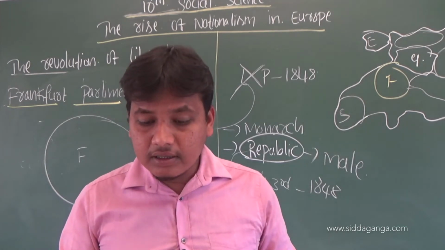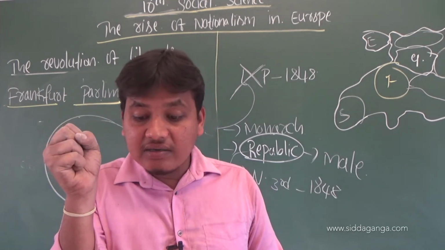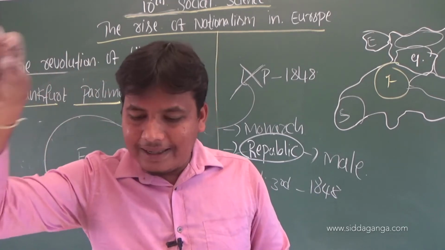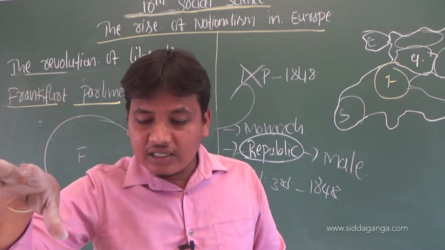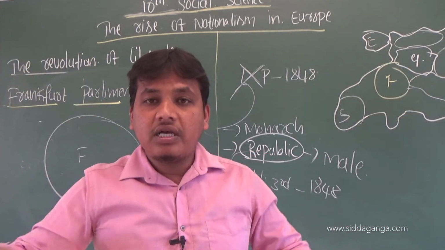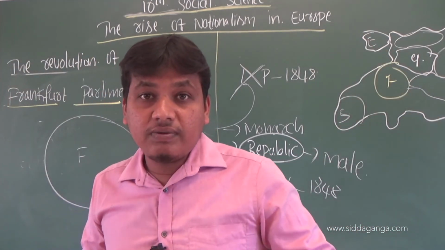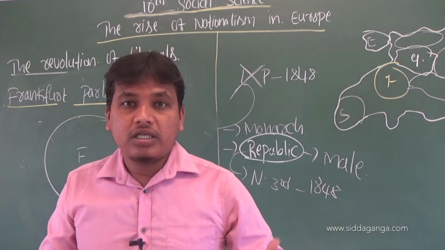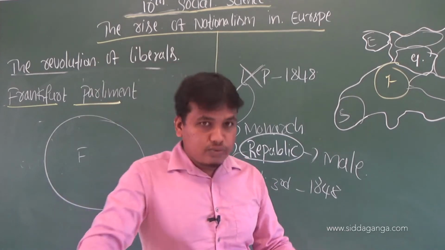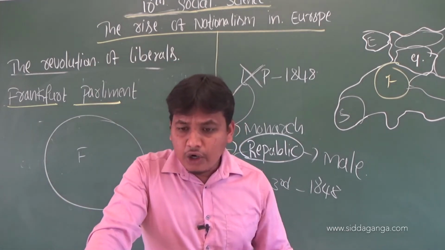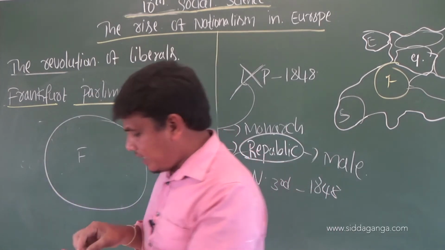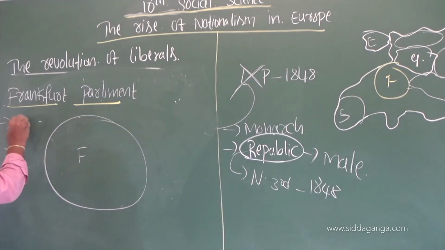Those were the members in the German regions, a large number of political associations. These political associations were led by middle class professionals, businessmen and prosperous artisans. Prosperous artisans means the richest artisans. Artisans are those who make things by hand, such as plumbers and goldsmiths. They all came together in the city of Frankfurt, a city of the German state.